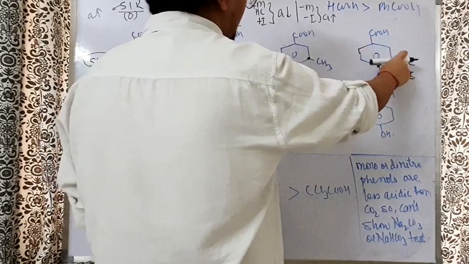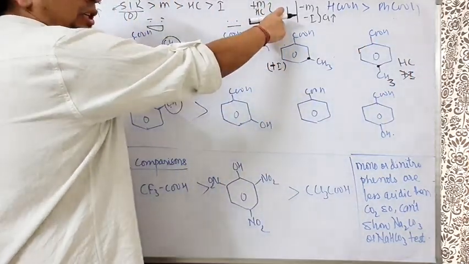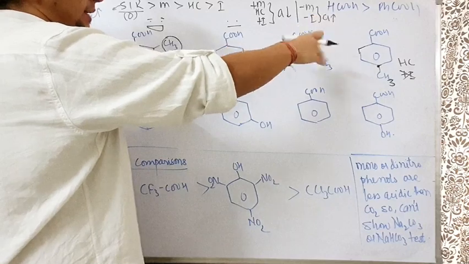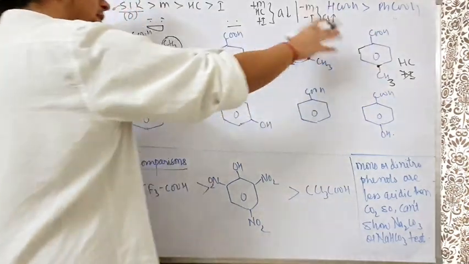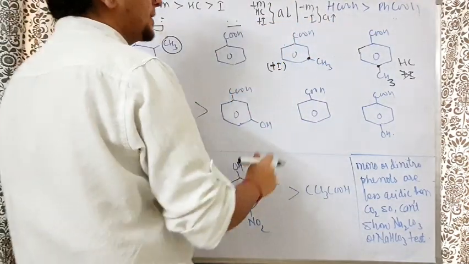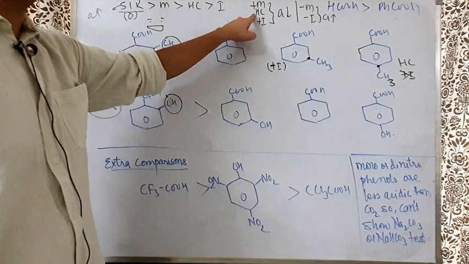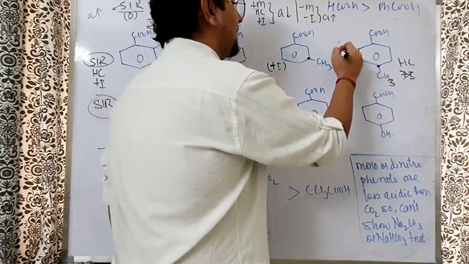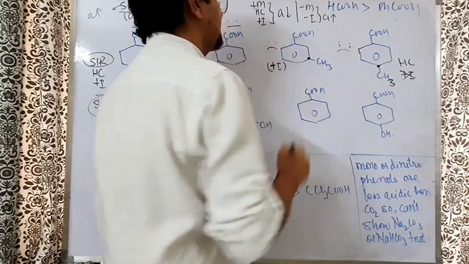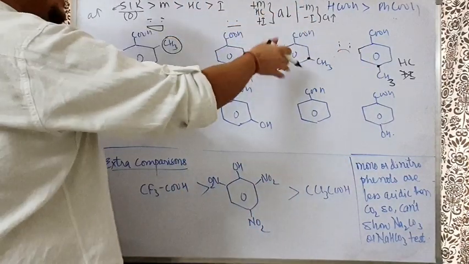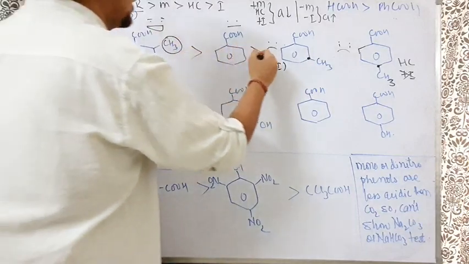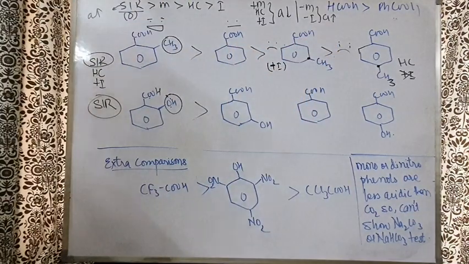Hyperconjugation means acidic nature decreases. Both are electron donating effects. So plus I and hyperconjugation, in both cases acidic nature decreases. The question arises, decreases more in which? Both are satyanashi, but hyperconjugation is more satyanashi. So he will be crying here and he will be just sad here. So, crying, sad, flat face, happy. So we have got a clear-cut order, more acidic.